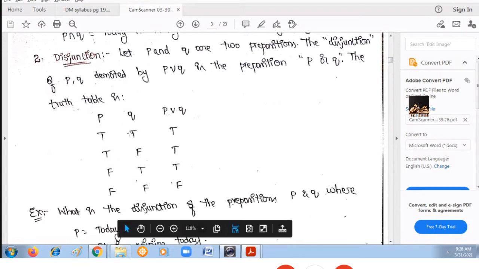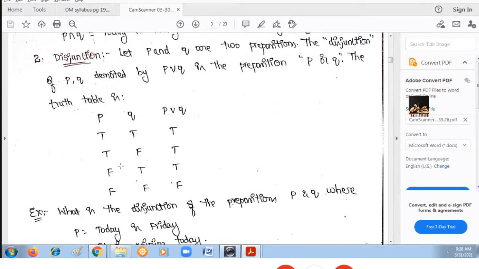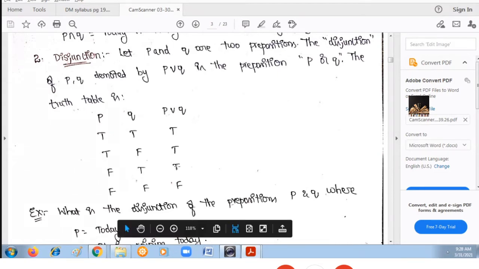Now, or means if at least one of P and Q is true, then the result is true. Here both are true, so the result is true. One is true, the result is true. Q is true, the result is true. Both are false, so the result is false.